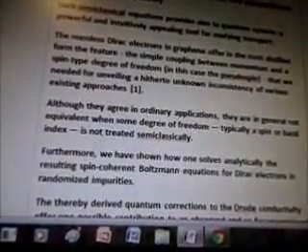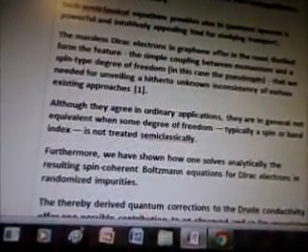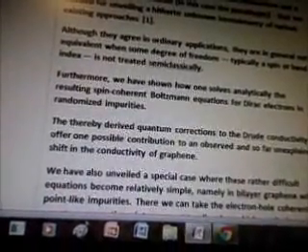The massless Dirac electrons in graphene offer in the most distilled form the simple coupling between momentum and a spin-type degree of freedom, in this case the pseudospin, that we needed for unveiling a hitherto unknown inconsistency of various existing approaches. Although they agree in ordinary applications, they are in general not equivalent with some degree of freedom.